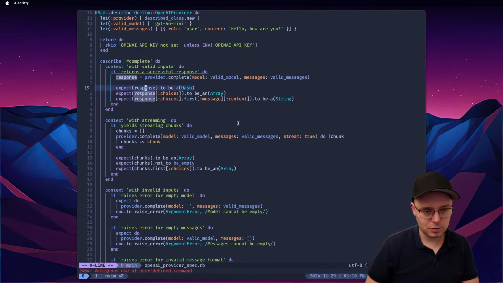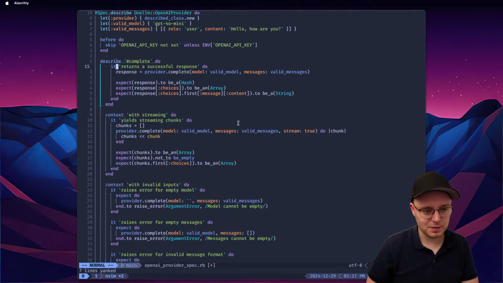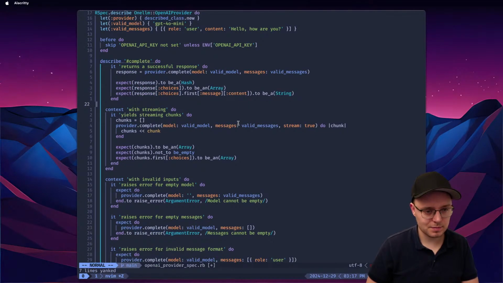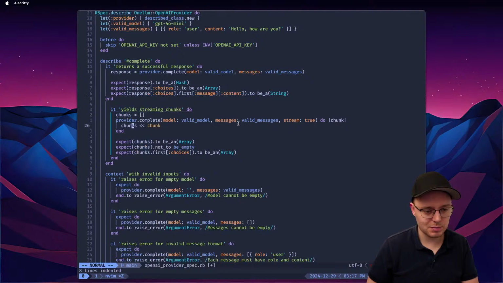Let me focus on non-streaming because that was valid inputs. I think this valid inputs test is very stupid. Oh my god, what happened? Why did it freeze for so long? Neovim, come on.